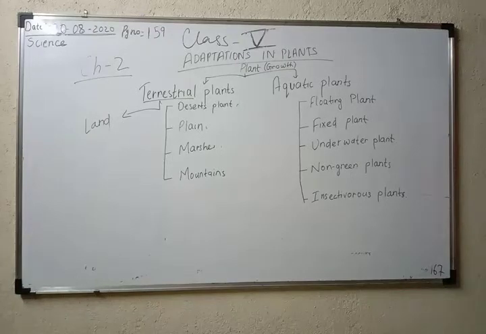The rainfall here is very scarce. And why is it dusty? Also because it's a dried area, right? If there is no moisture in the land, then it will become a dry area. The rainfall here is very scarce. Now what does scarce mean? Very less. It means in a desert area a very small amount of rainfall occurs. The plants that grow here need adaptation to prevent loss of water.